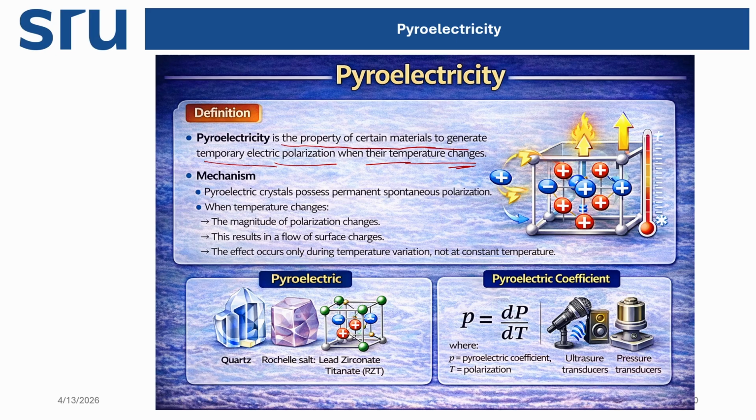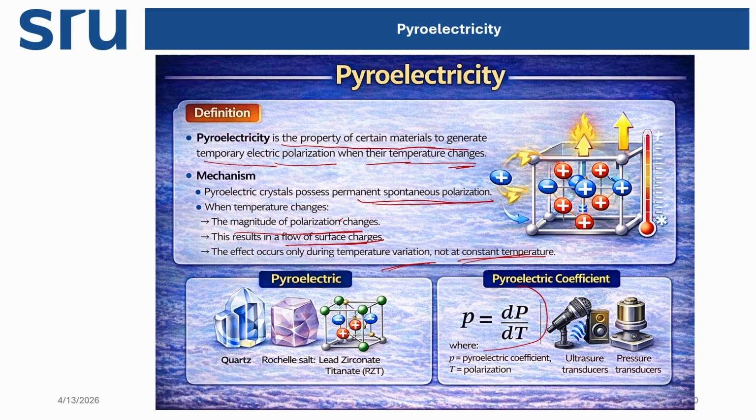Pyroelectric crystals possess permanent spontaneous polarization. When temperature changes, the magnitude of polarization also changes. This results in a flow of surface charges. These effects occur only during temperature variations, not at constant temperature. So we change the temperature, and due to the change in temperature we see the electric behavior of the compound. That is called pyroelectricity. These are the compounds which show pyroelectricity.